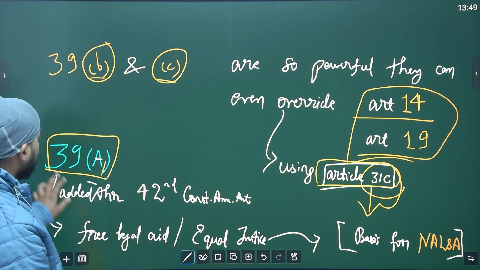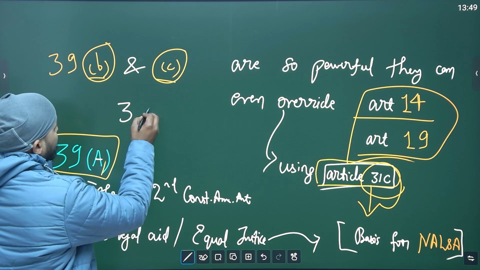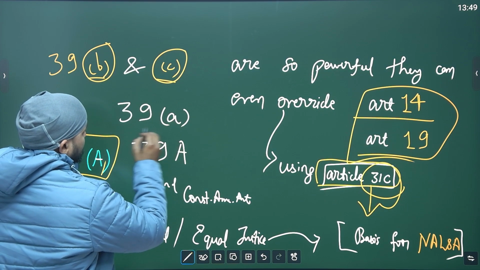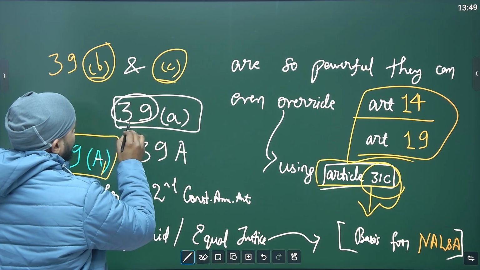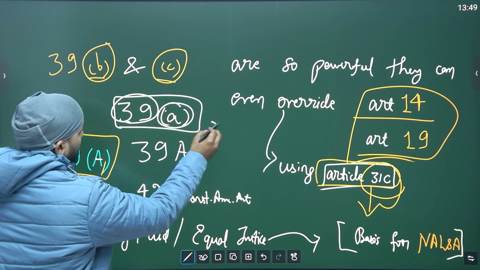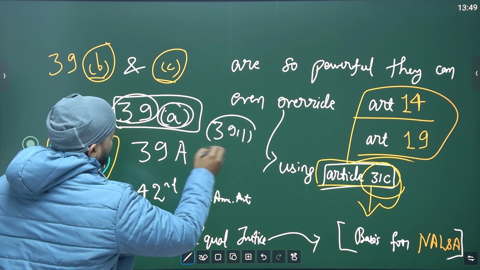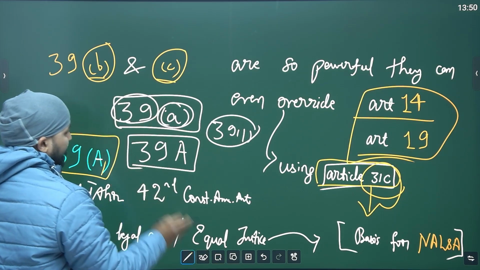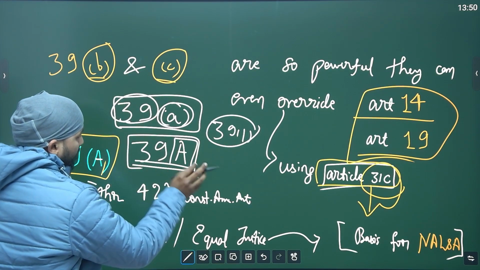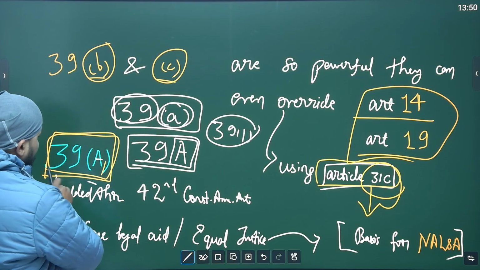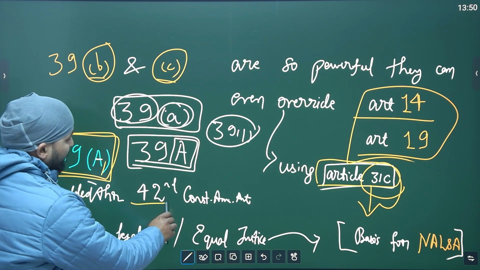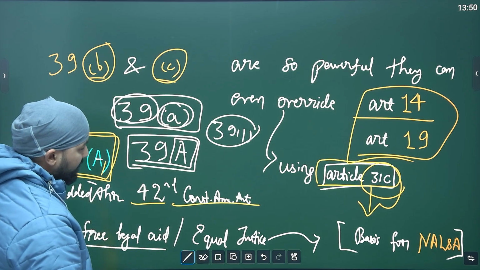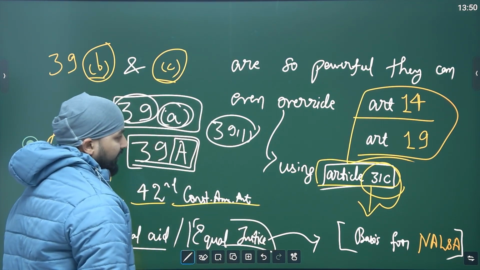39A. Also make sure you understand the difference between this and this. This means 39th article A clause, or 39(1) means clause 1. It can be both, whatever it is written. This means a totally different article, 39A in capital. Okay. So this particular article in the DPSPs was added using the 42nd Constitutional Amendment Act. Free legal aid, equal justice. Okay, I'll discuss this.